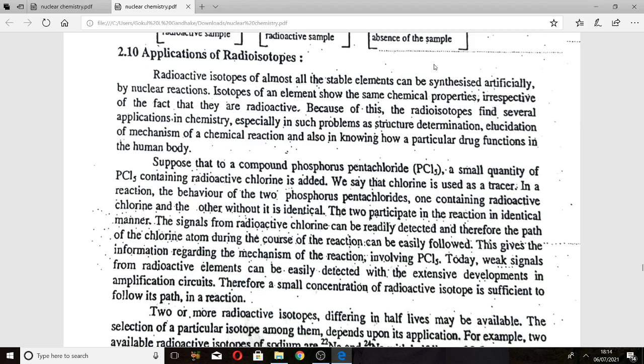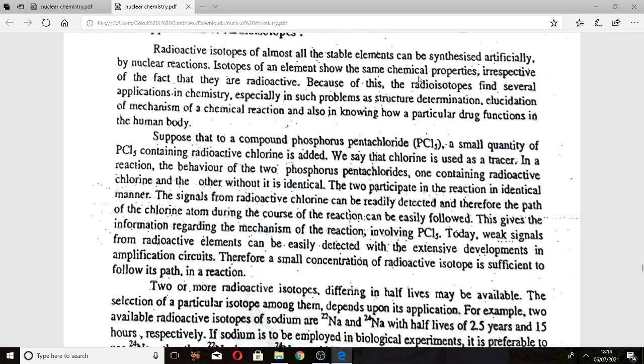Weak signals from radioactive elements can be easily detected with the extensive developments in amplification circuits. Therefore, a small concentration of radioactive isotopes is sufficient to follow its path in a reaction. When two or more radioactive isotopes differing in their half-lives are available, the selection of a particular isotope among them depends upon its application.